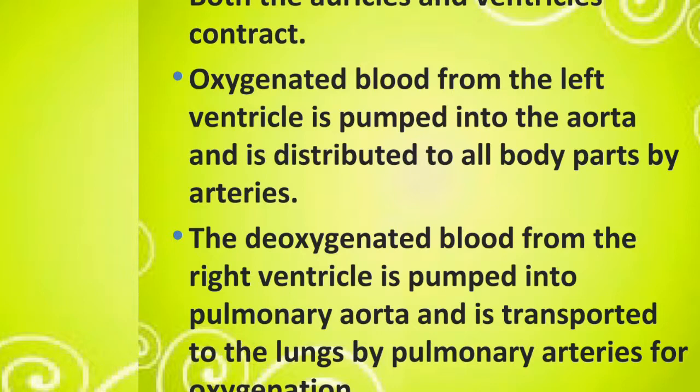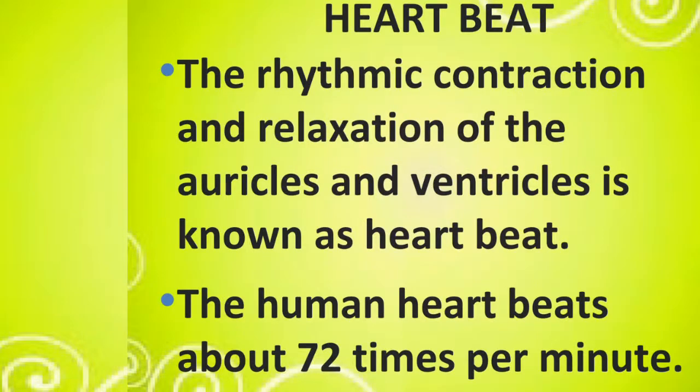Oxygenated blood from the left ventricle is pumped into the aorta and is distributed to all body parts by arteries. The deoxygenated blood from the right ventricle is pumped into the pulmonary aorta and is transported to the lungs by pulmonary arteries for oxygenation.